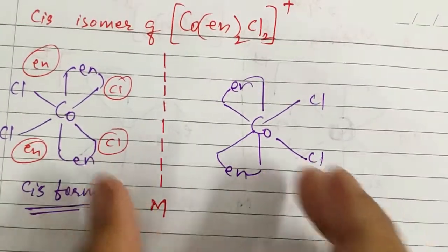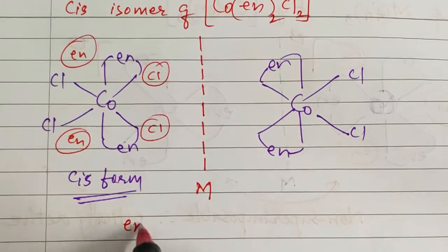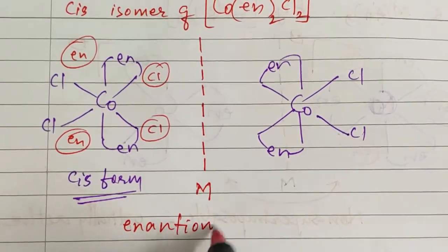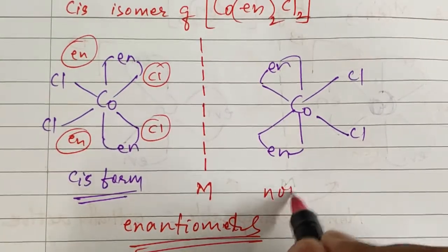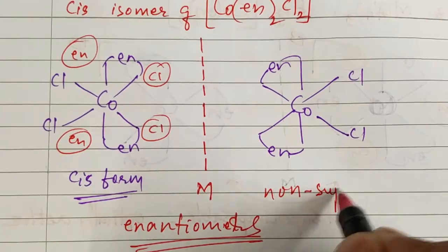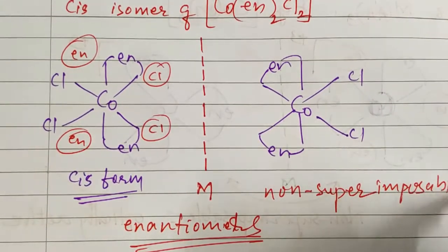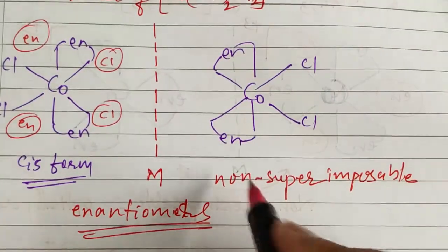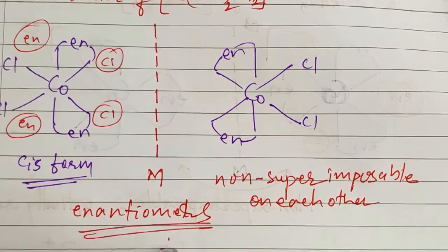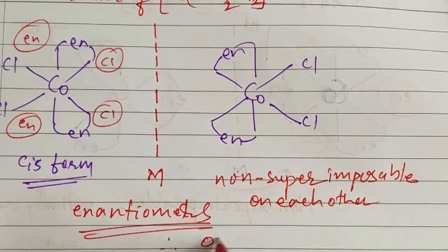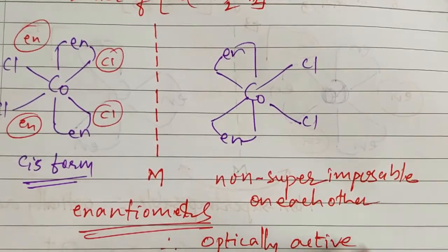It means that these two structures are enantiomers. Why? Because these are non-superimposable. These are non-superimposable on each other. Therefore, this isomer is optically active.